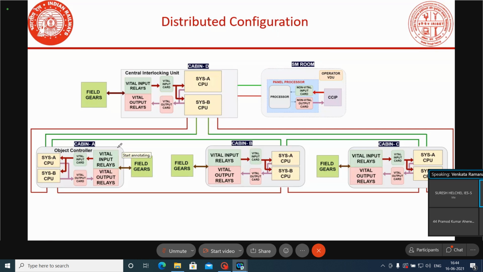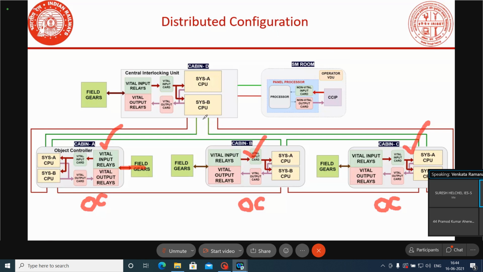Suppose we take other systems where we have the CAU as one equipment, and there will be one OC available in the D cabin. In the other cabins, normally there is one object controller equipment. In case of MEDA and Kyosan, there is an object controller equipment. Simply, this object controller will read all the field gear information, and after reading, that information will be sent to the central interlocking unit. In case of MEDA, this will happen.